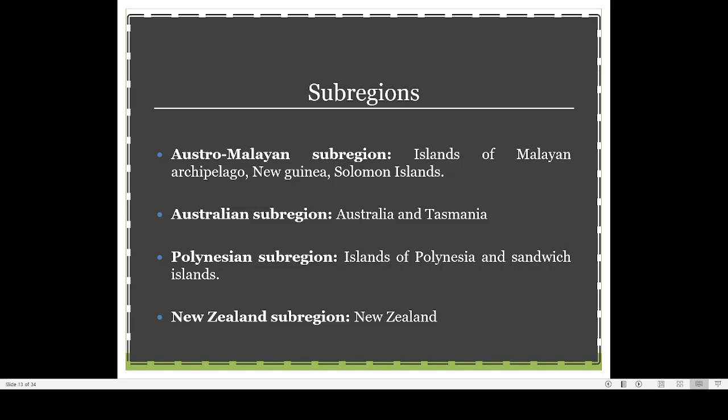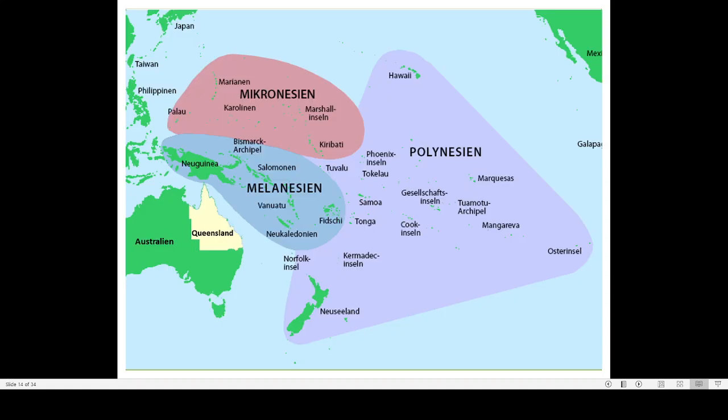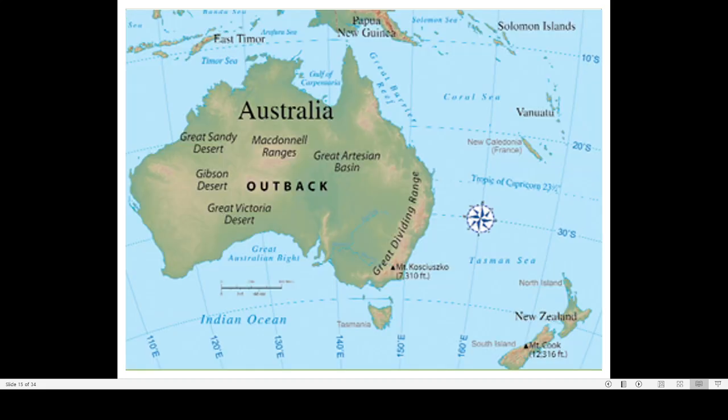Then finally, the New Zealand sub-region. This is New Zealand. See here, you can see that. New Zealand is very far, around 1,500 kilometers away from Australia. You can also see that. A very far away island. So this is the New Zealand sub-region. It is considered a different sub-region according to the classification.